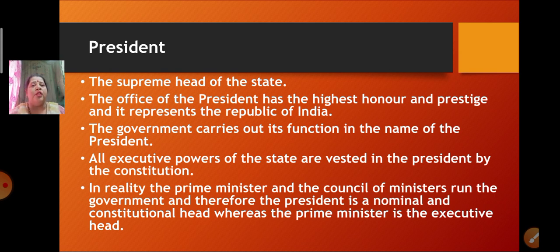As the president is a nominal and constitutional head, the Prime Minister is the executive head. So here the Prime Minister is the executive head while the president is the nominal and constitutional head.